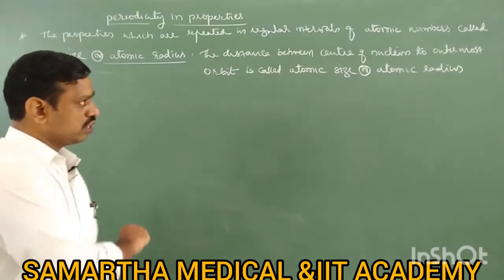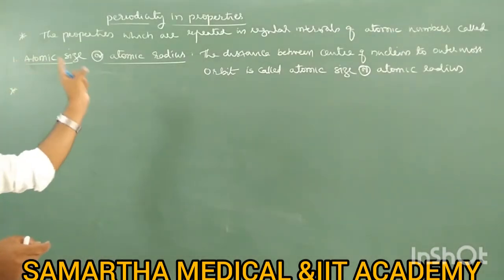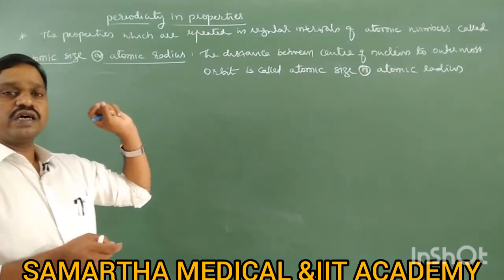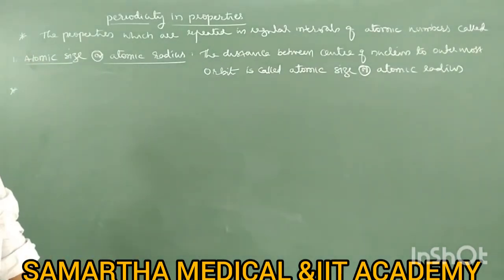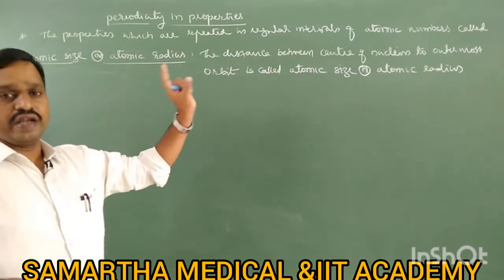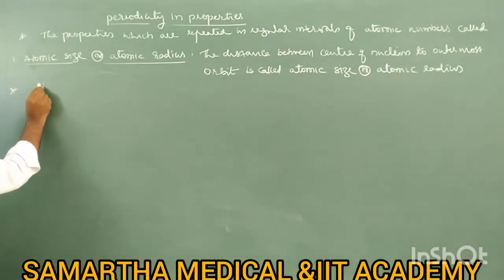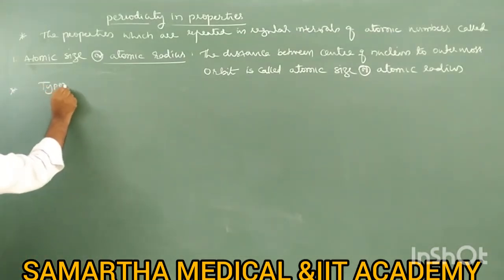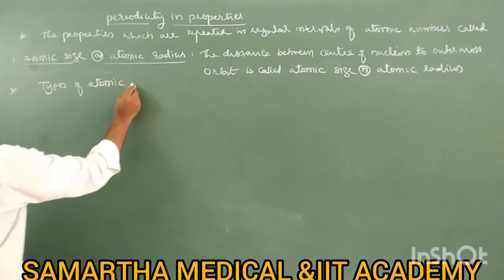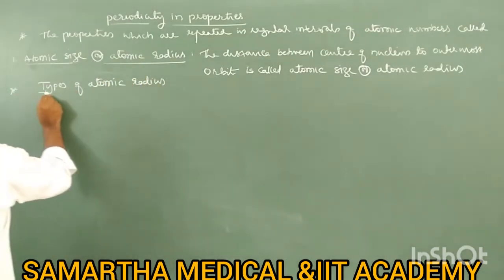Next point. Is it possible to calculate atomic size or atomic radius directly? No. So write that point also. It is not possible to calculate atomic size or atomic radius directly, but we can calculate the internuclear distance. From the internuclear distance we can calculate the atomic radius. Now next is types of atomic radius.